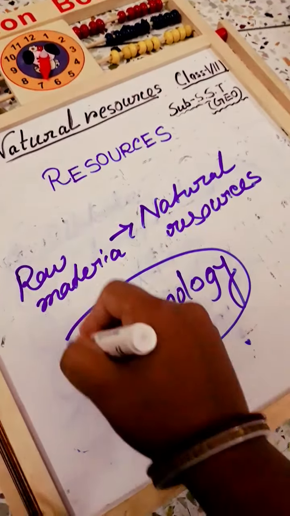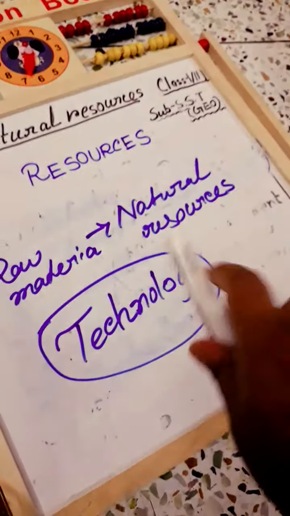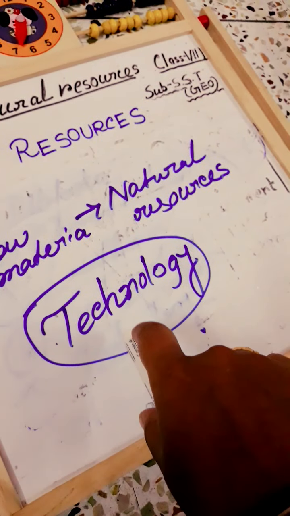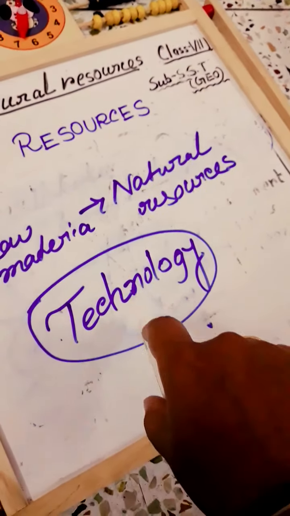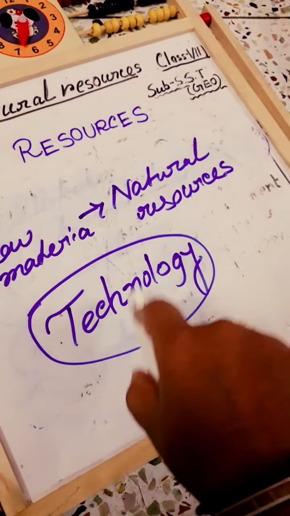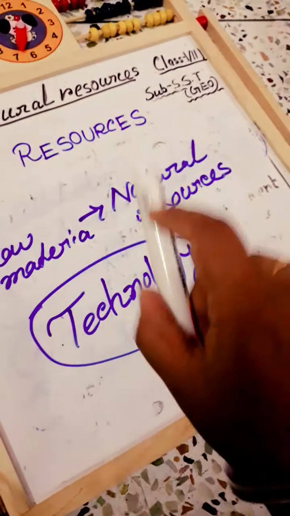So this is the main thing. Human beings use technology. What type of technology? How good and how bad? What type of technology a human being uses, that is known as the main parameter of the resources.